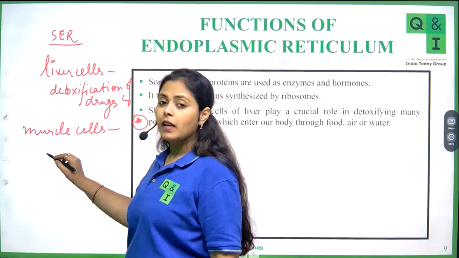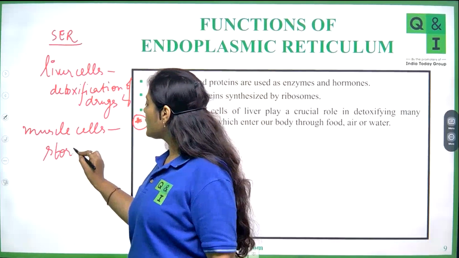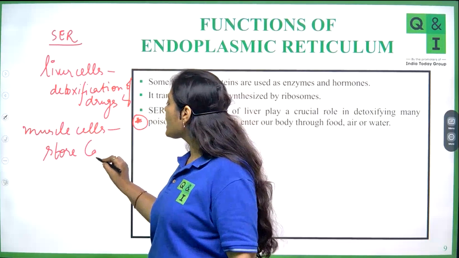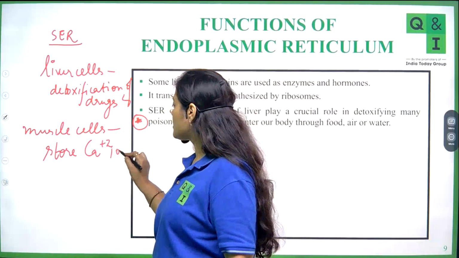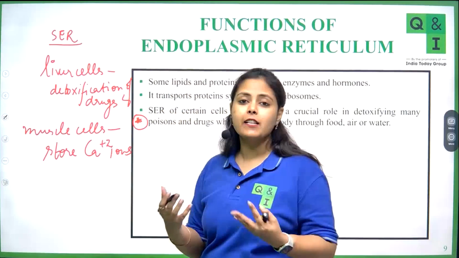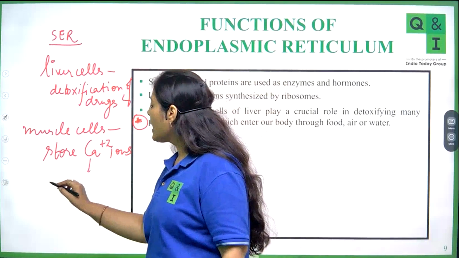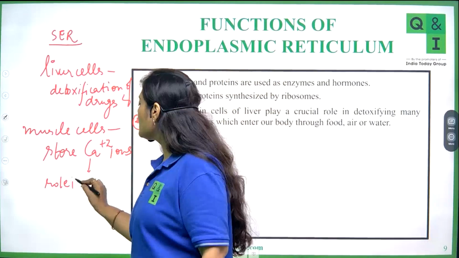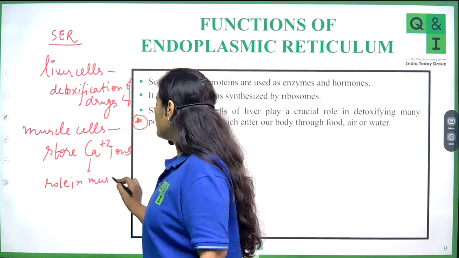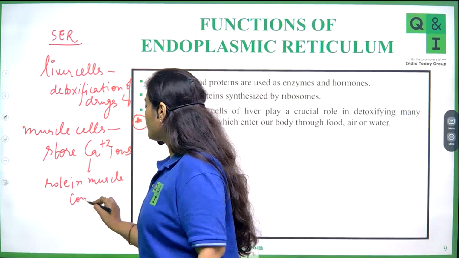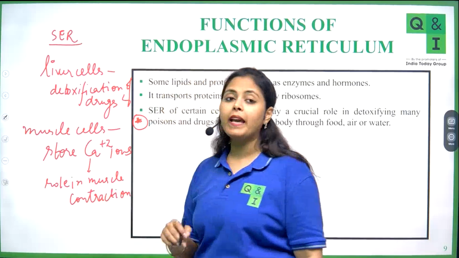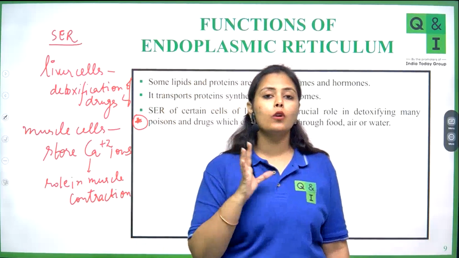The smooth endoplasmic reticulum stores calcium ions, and these calcium ions play an important role in muscle contraction.